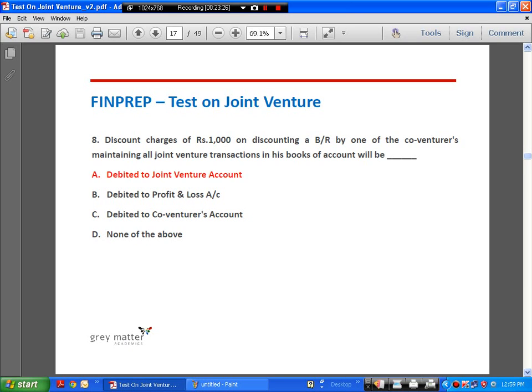Next, discount charges of rupees 1,000 on discounting a bill receivable by one of the co-venturers maintaining all joint venture transactions in his books of account will be. Okay, so here discounting charges, for example, let us say A and B are co-venturers, right? A is drawing a bill on B, and B accepts the bill. A goes to the bank, he discounts it, and obviously the bank is going to charge some discounting charges for it. So the discounting charges is an expense to the JV. Okay, so that will be debited to the joint venture account.